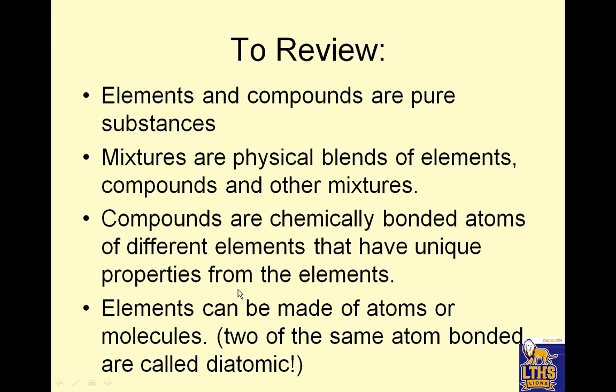Okay? All right, so to review, elements and compounds are pure. Mixtures are physical blends of elements, compounds, and other mixtures. Most of what we see in nature are mixtures. Okay? Compounds are chemically bonded atoms of different elements. To be a compound, it has to be different elements. So they have unique properties from the elements, and elements can be made of atoms or molecules of the same atom bonded together called diatomic. Okay, so keep that in mind. There are two kinds of mixtures. Well blended is homogeneous, and heterogeneous.